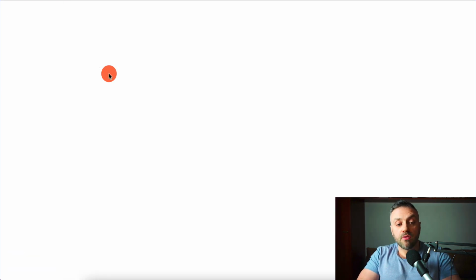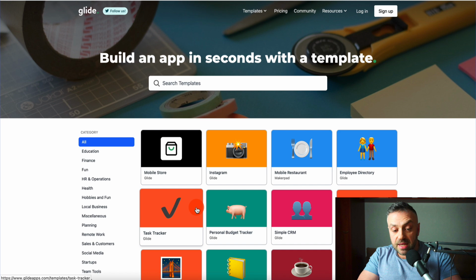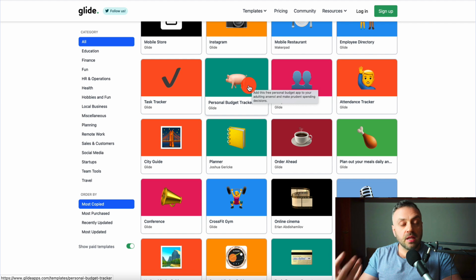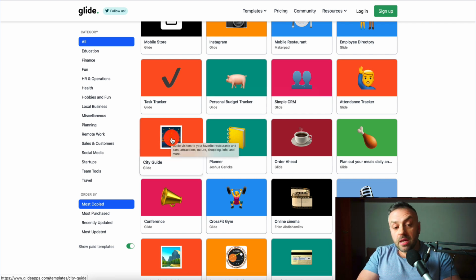So for instance, if I go from create a new app from a template, I can basically create a personal budget tracker that I can push into the App Store and start selling, or I can sell it on my own website, or I can send traffic to it and sell it privately that way. I can create a city guide.